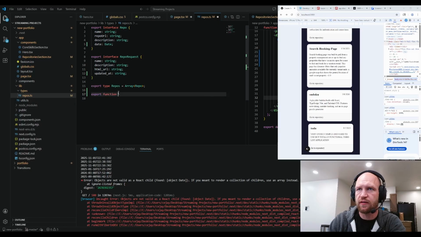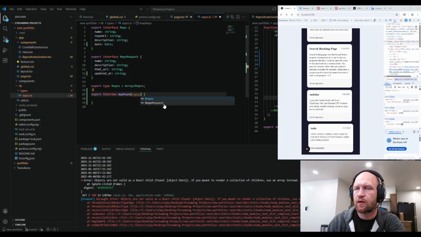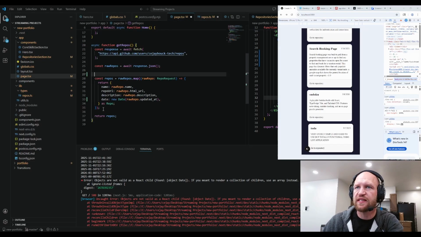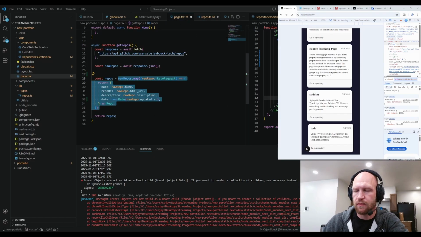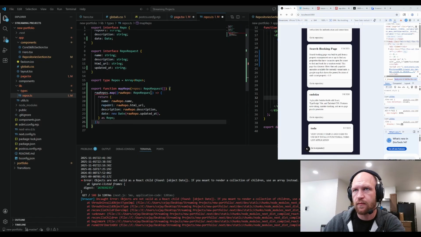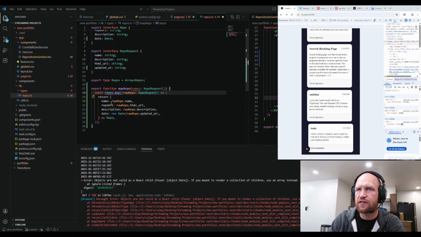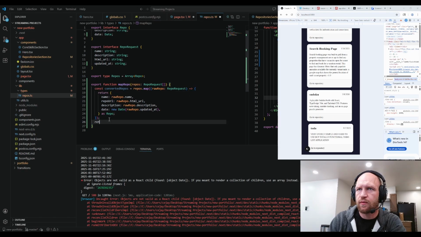Import function. Should I name it map repo or should I convert it into something useful? I'm always insanely worried about how things are named. It'll come in as repos and it's going to be in this format, in an array like that. And then we're going to map it all into there. And since it's a map, you're going to need to turn it into return repos.